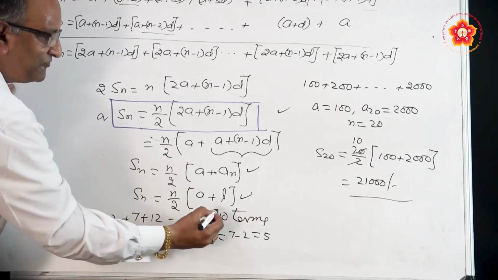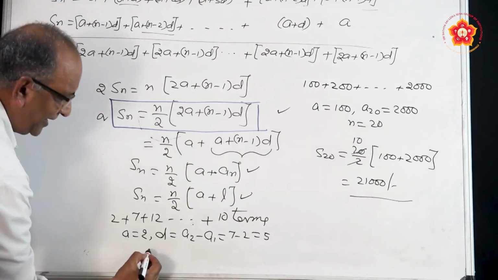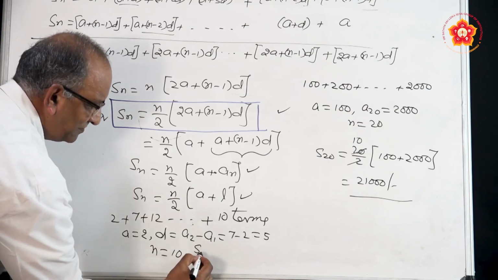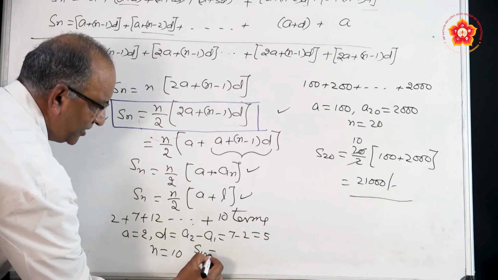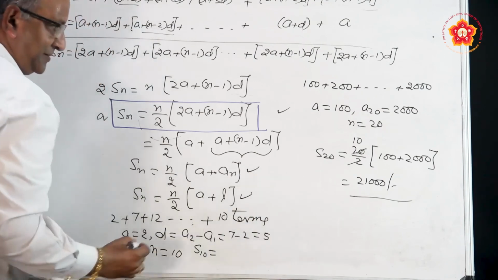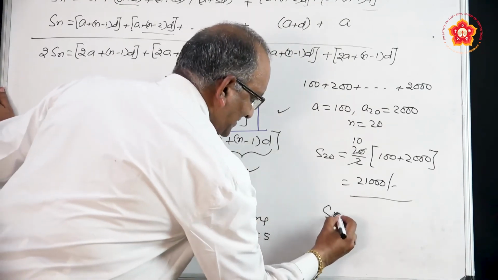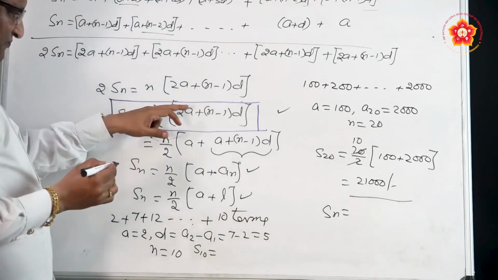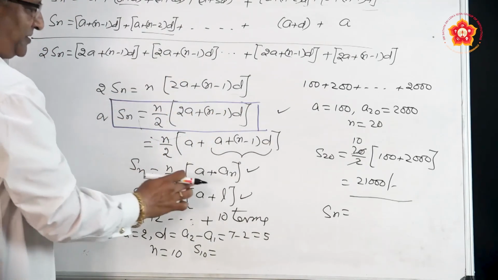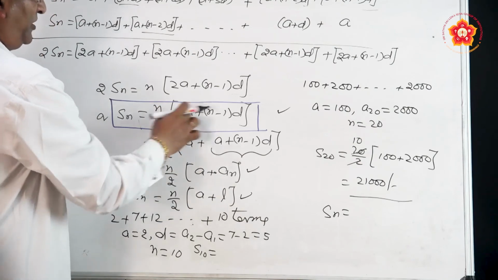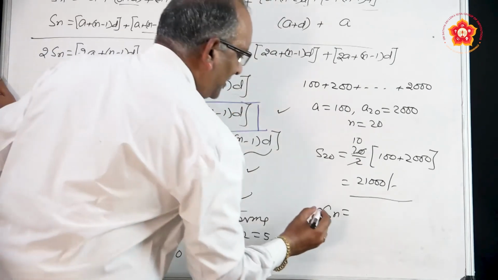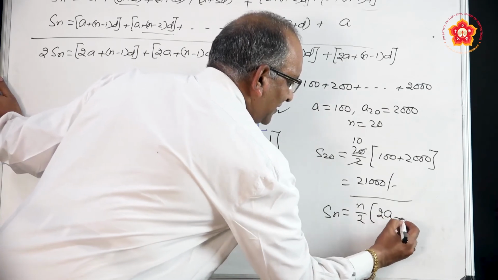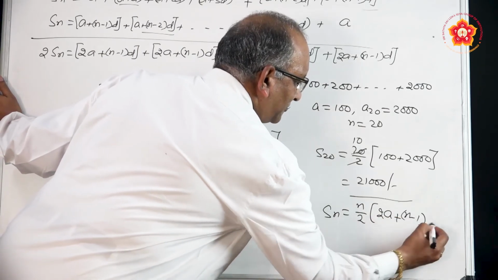He says add for the first 10 terms, so n is equal to 10. He wants us to find out the sum. So, S10 is equal to, we will use this formula now. Why do we use this formula? Because we do not know the 10th term to use the other one. So, we use the first formula which we derived, Sn is equal to n by 2, 2a plus (n minus 1) into d.